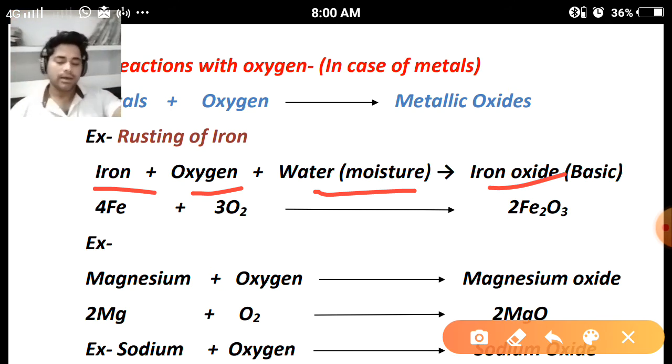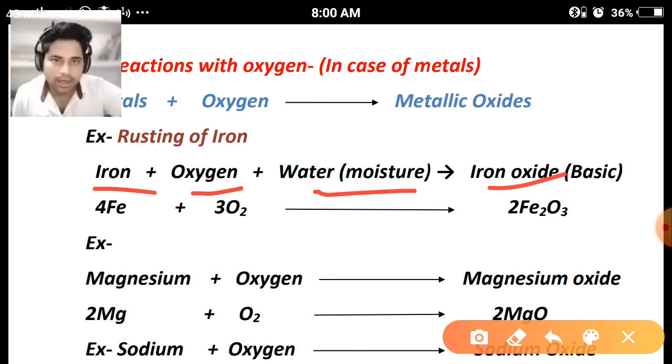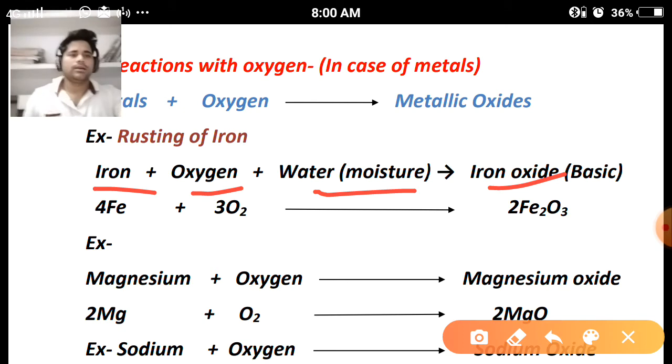The nature of the iron oxide will be basic. Now, how can we identify the nature of the newly formed product, that it is basic? An indicator will inform about it. Any indicator we can take, like litmus paper. Two different types of litmus paper are available in the chemistry lab. One is blue litmus paper, the second one is red litmus paper.